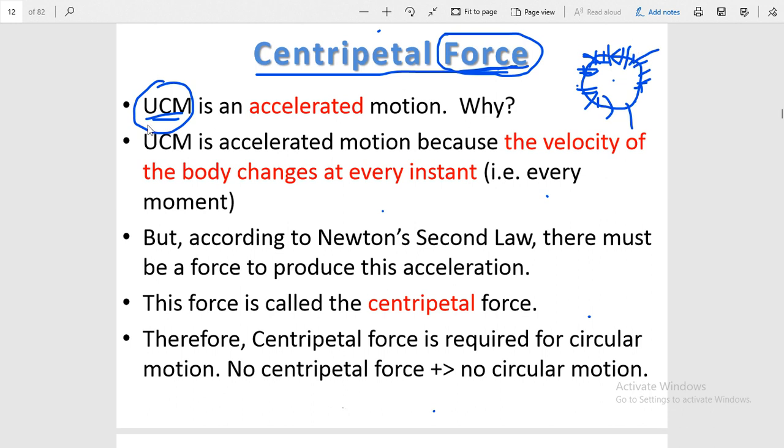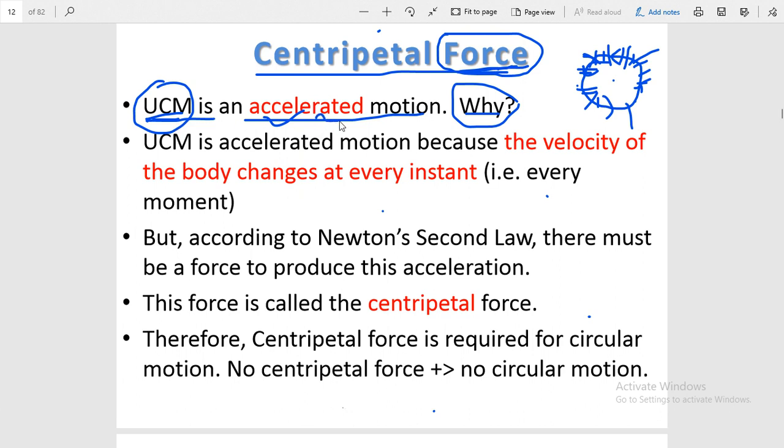But you can see there is one question. Uniform circular motion is an accelerated motion. Why? So this is the question. It means this uniform circular motion is accelerated motion. This is fixed. Now you have to give the answer of this why. Why is it accelerated motion? So we are going to understand the concept why this motion is known as accelerated motion.